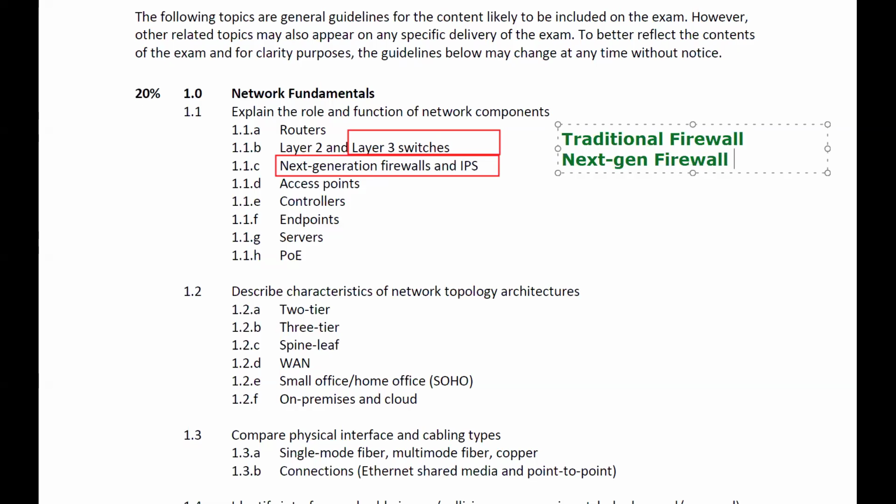Traditional firewalls filter the traffic based on the source port number, destination port number, then source IP address, destination IP address. Or we can say here that traditional firewalls can filter the traffic till layer 4 or transport layer. Whereas next generation firewalls can filter the traffic till layer 7.